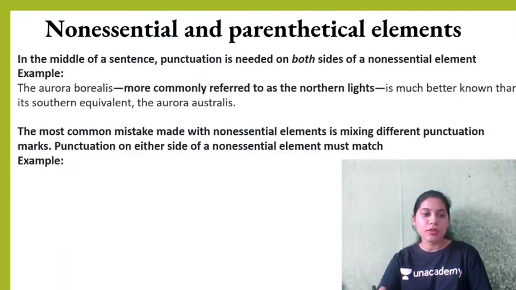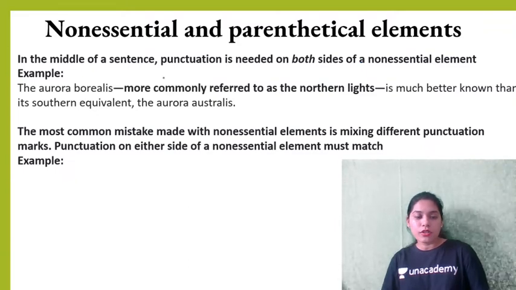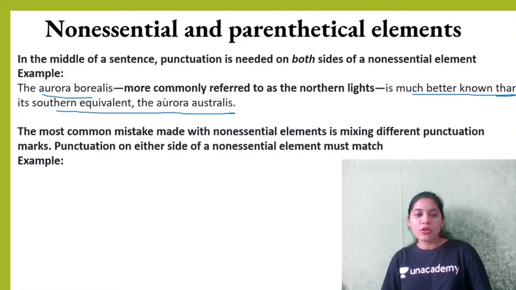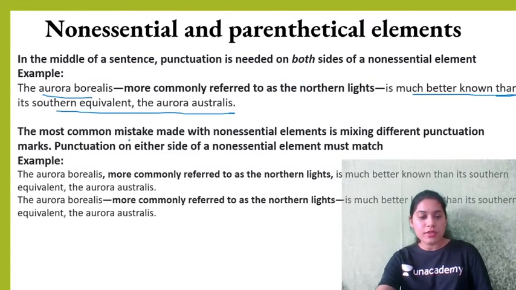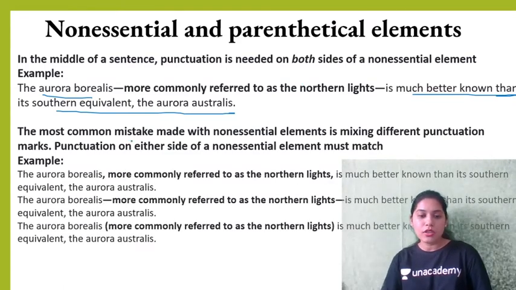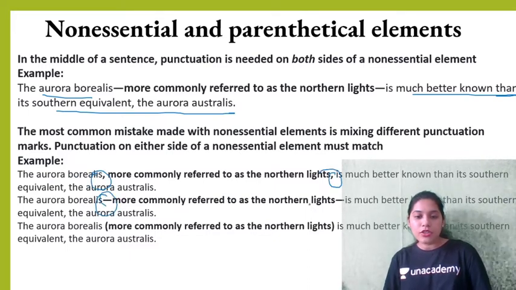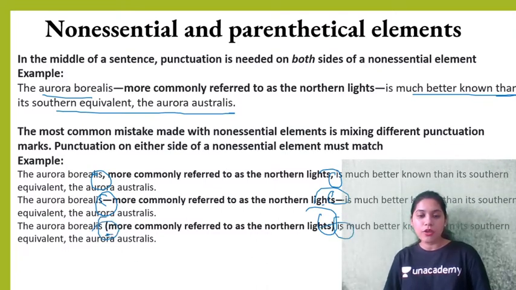The correct sentence will be this one. The aurora borealis, right? Aurora borealis is much better known than its southern equivalent, the aurora australis, more commonly referred to as the northern lights. Right? Also, you can separate a non-essential element three ways: by commas, by dashes, and brackets. Dashes, commas and brackets.